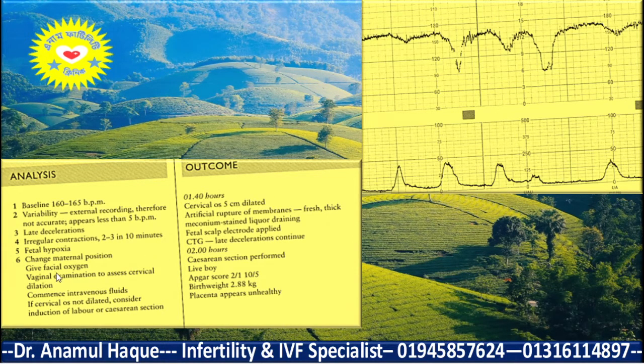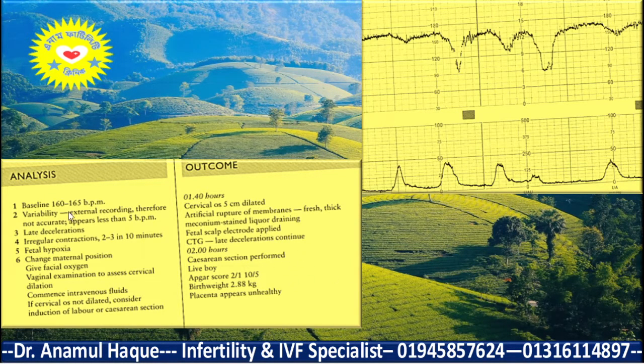So they started by changing maternal position, giving facial oxygen, doing a vaginal examination to assess cervical dilatation, and commencing intravenous fluid. If the cervical os is not dilated, consider induction of labor or cesarean section. What they did, they observed the cervix 5 centimeters dilated, then they did artificial rupture of membranes, and observed fresh thick meconium-stained liquor, then a fetal scalp electrode was applied, and that depicted late deceleration, so they decided on cesarean section.